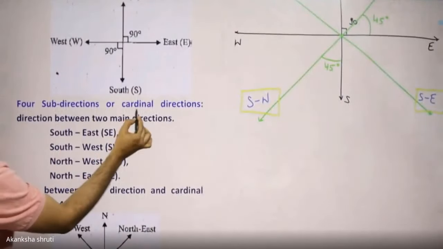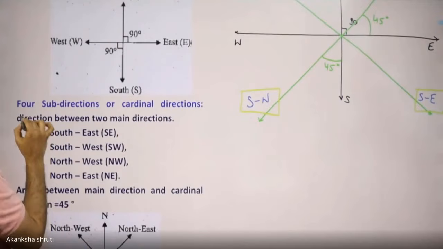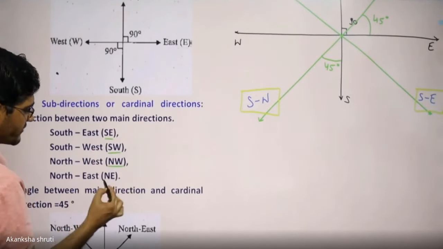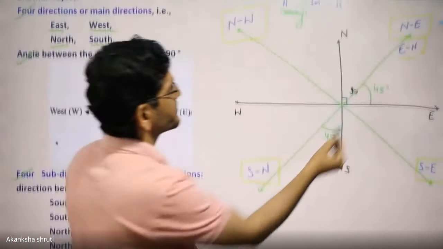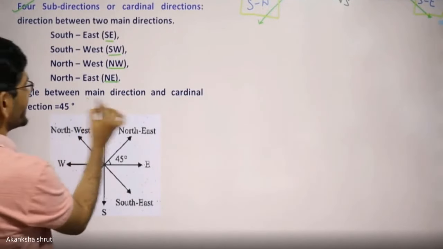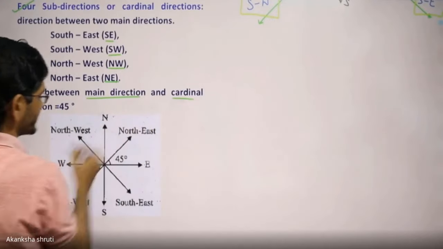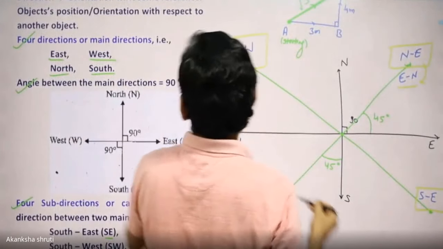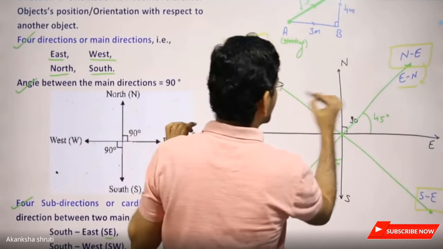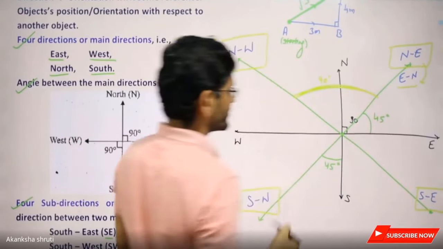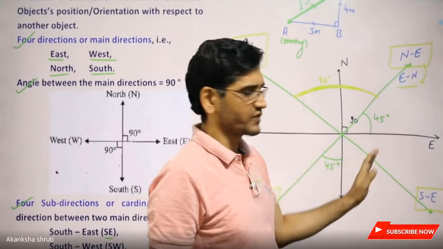The four sub or cardinal directions, students, are southeast, southwest, northwest, northeast. The same is drawn here, or you may see it in this figure also. The angle between the main direction and the cardinal direction is 45 degrees. But if it is asked for the angle between two sub directions, that angle is also 90 degrees. These sub directions are also mutually perpendicular.